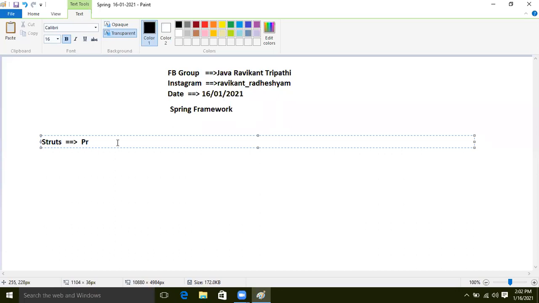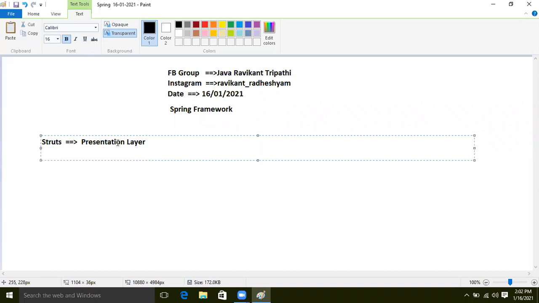Let's start. Before the Spring framework, the Struts framework was there. But using the Struts framework, we have the capacity to develop only the presentation layer.